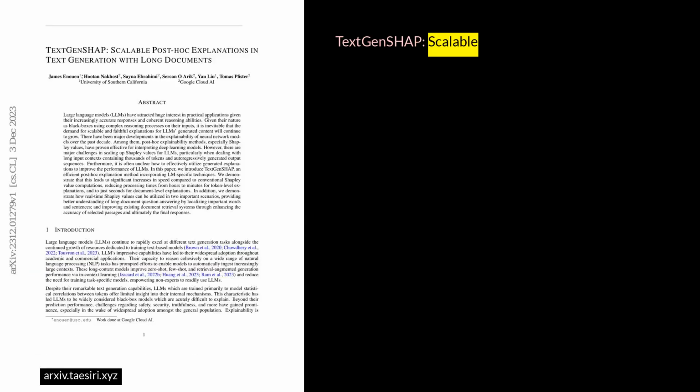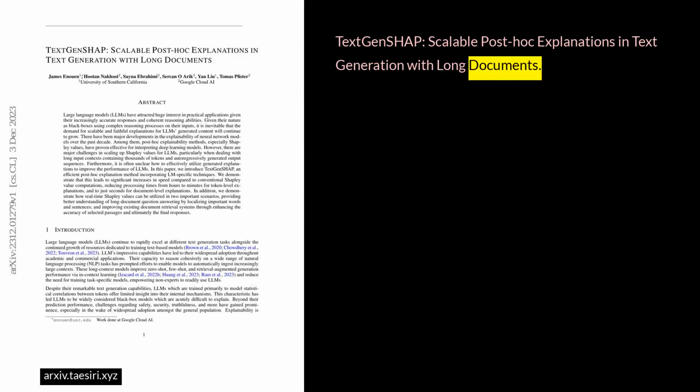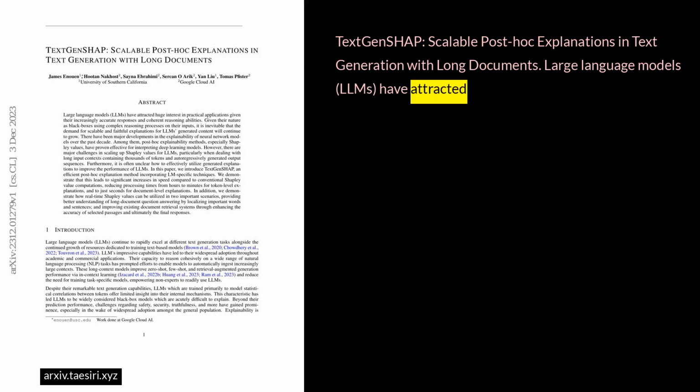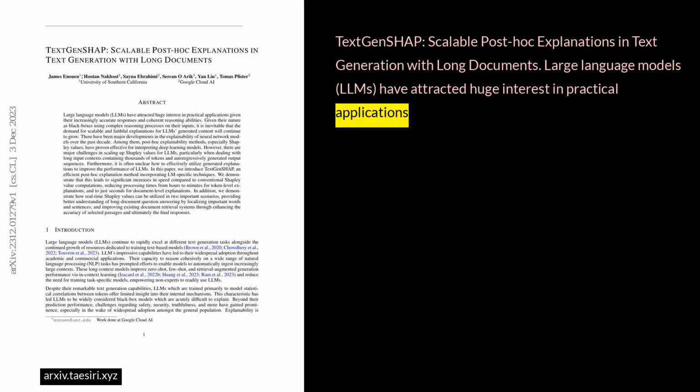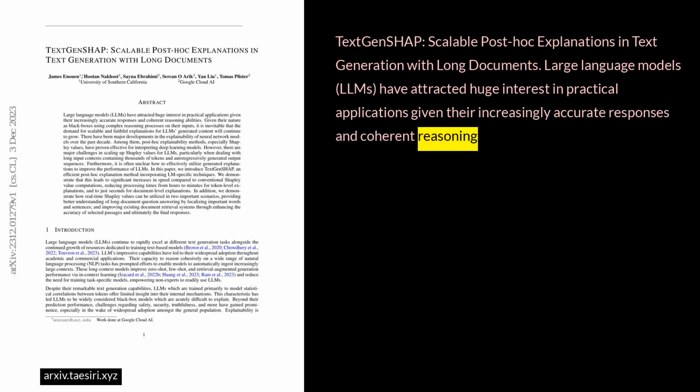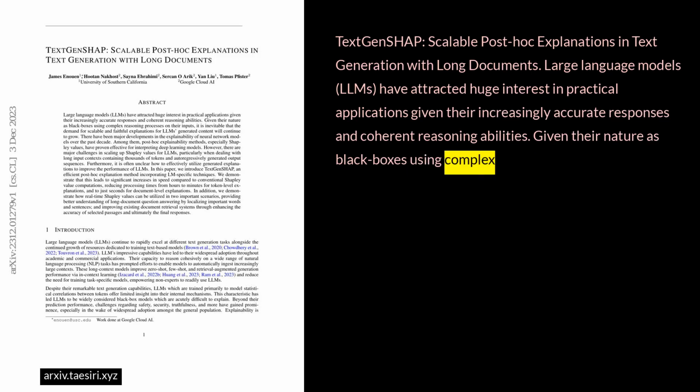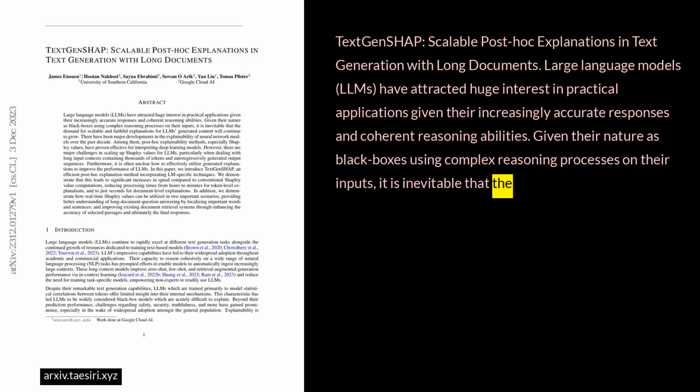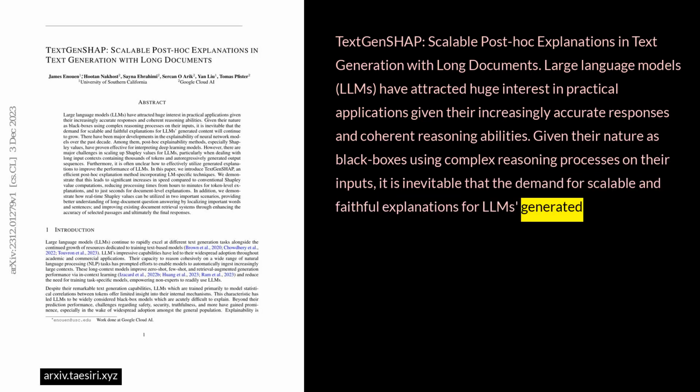TextGenShap, scalable post-hoc explanations in text generation with long documents. Large language models, LLMs, have attracted huge interest in practical applications given their increasingly accurate responses and coherent reasoning abilities. Given their nature as black boxes using complex reasoning processes on their inputs, it is inevitable that the demand for scalable and faithful explanations for LLMs' generated content will continue to grow.